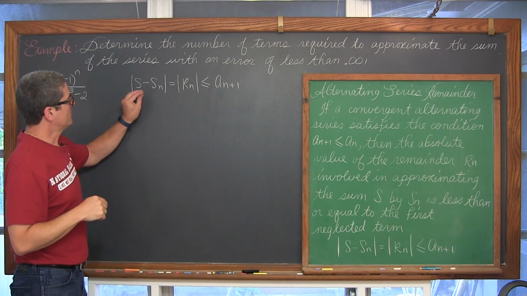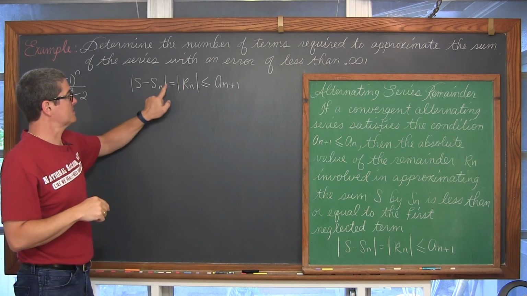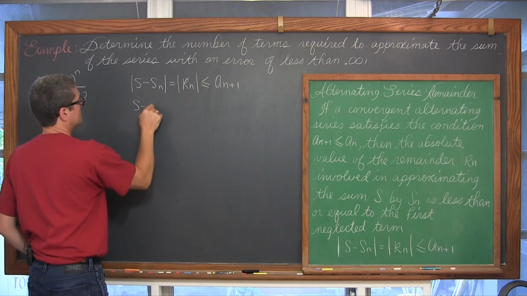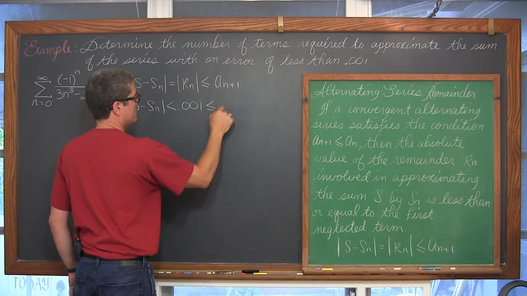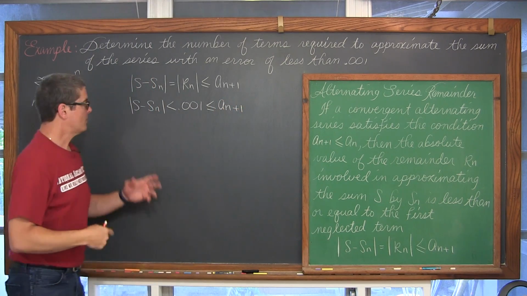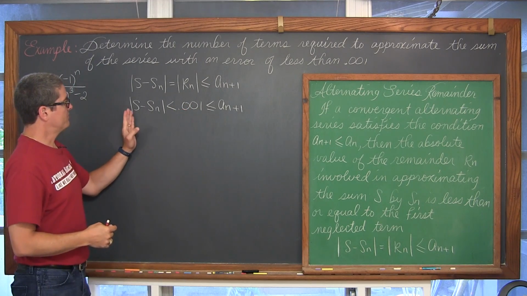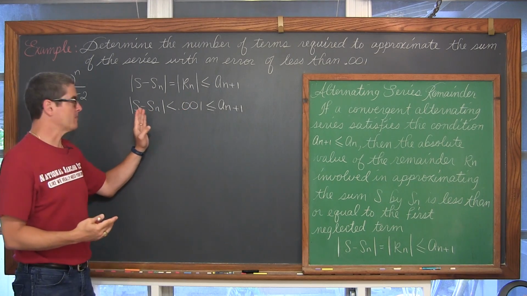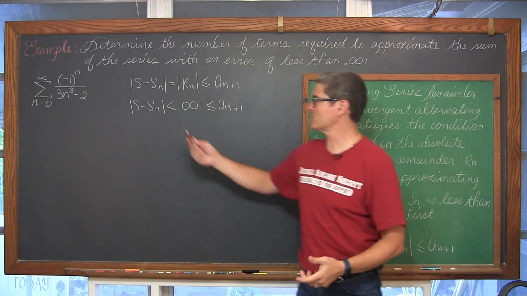Now I want to have that error, that remainder, to be less than 0.001, which in turn is less than or equal to a sub n plus 1. Now if I look at this and try to figure out how many terms I'm going to need by comparing the sum of the series with the partial sum, how am I going to do that? There are 2 unknowns here.